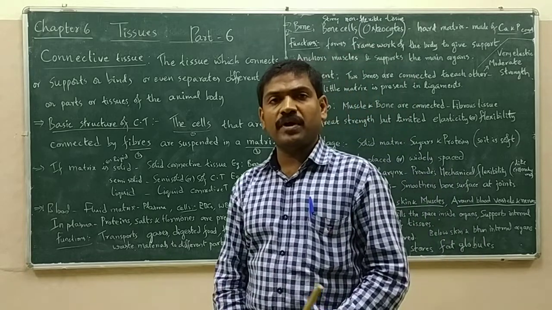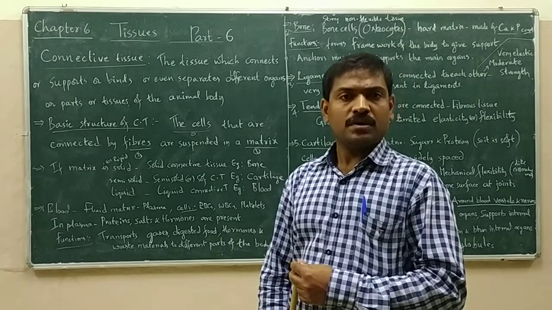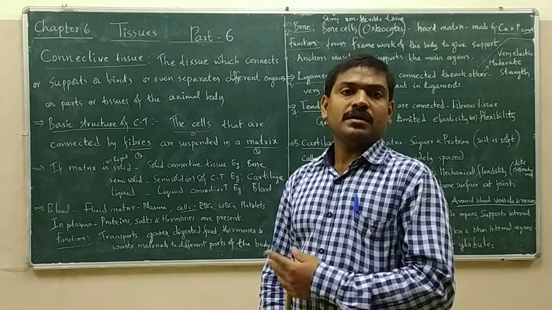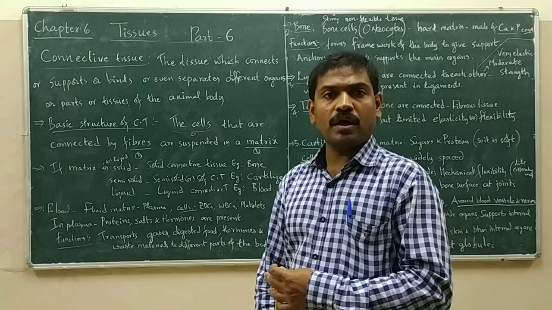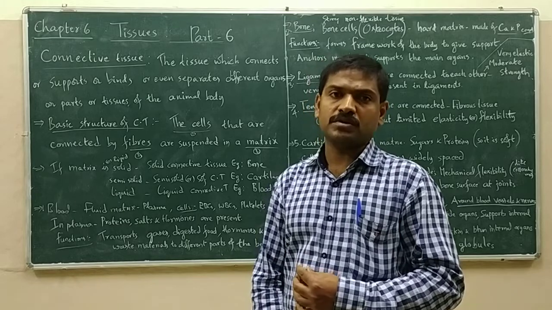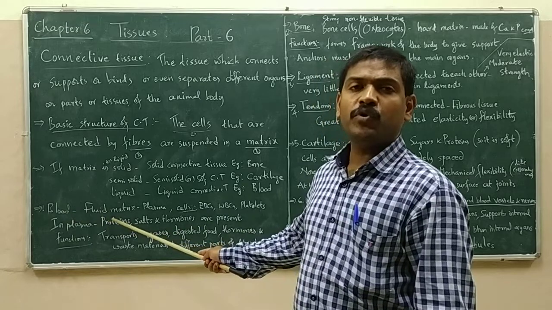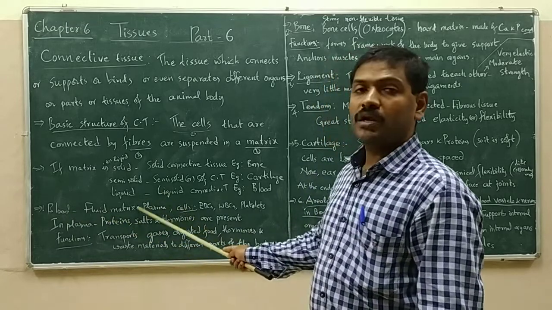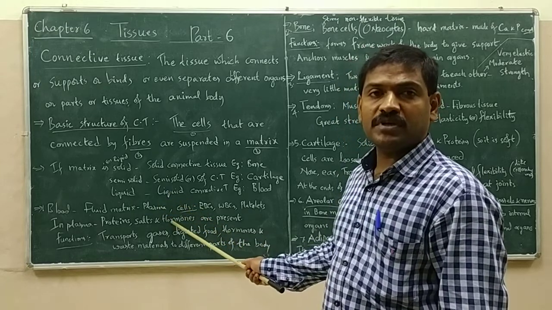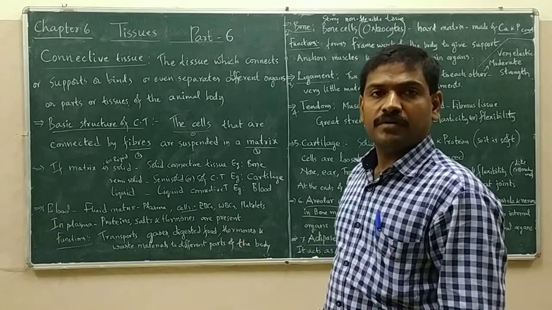Now, let us discuss various types of connective tissues. There are different connective tissues in our body, like blood, bone, ligament, tendon, cartilage, areolar connective tissue, adipose tissue. Like 7 types of connective tissues we are going to discuss now. What are they? Blood. In the blood, there is a fluid matrix, which is also called plasma. Within this plasma, 3 types of cells are present, which we all know.